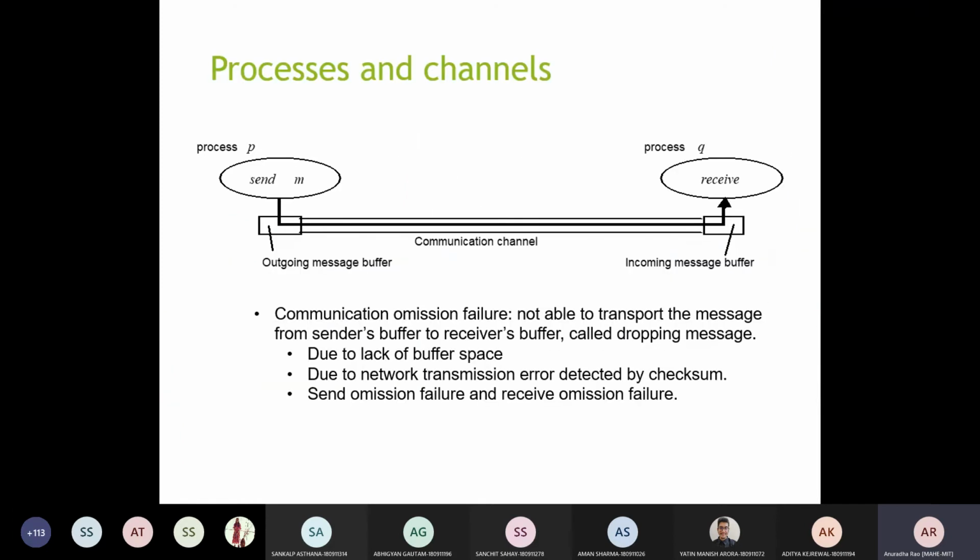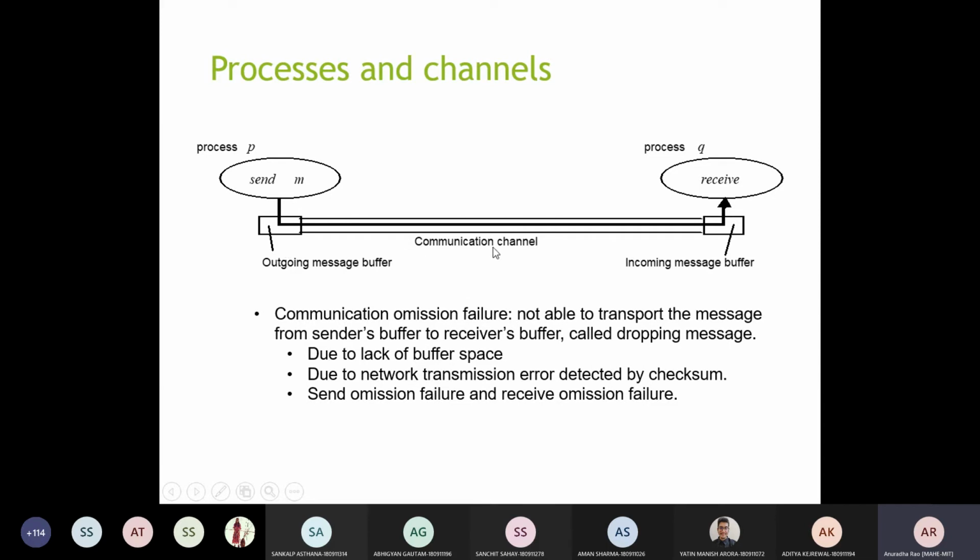So, moving towards omission failures. Suppose in this diagram you have a process P and a process Q. P is the process which is sending the message M. Whenever it goes with the send operation, it works on that instruction, and the message will be sent to the outgoing message buffer.